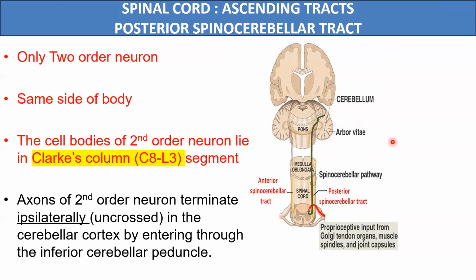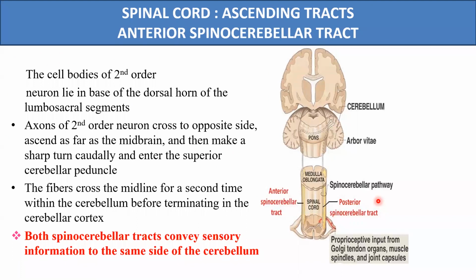Now, about the anterior spinocerebellar tract. The pathway of the anterior spinocerebellar tract also has two order neurons, a first and a second order neuron. The first order neurons are located in the dorsal root ganglia of the spinal cord.